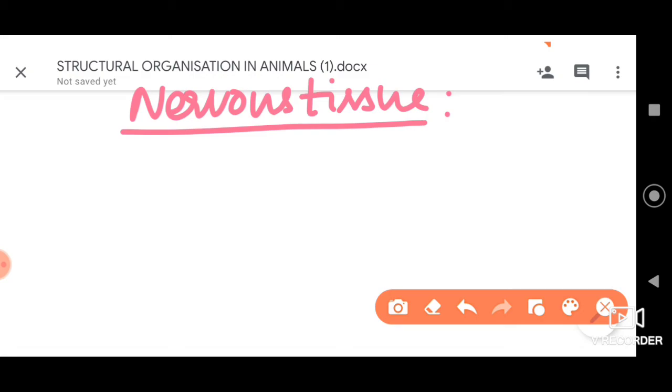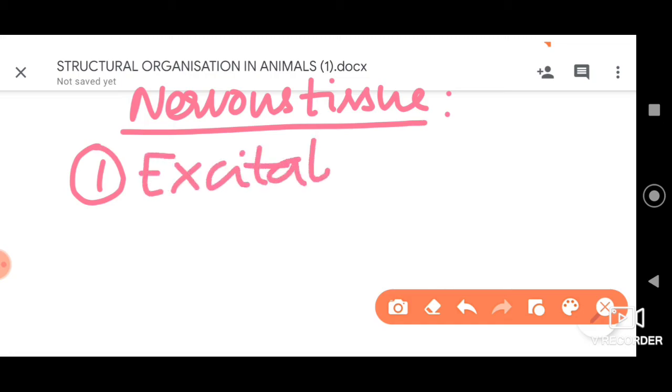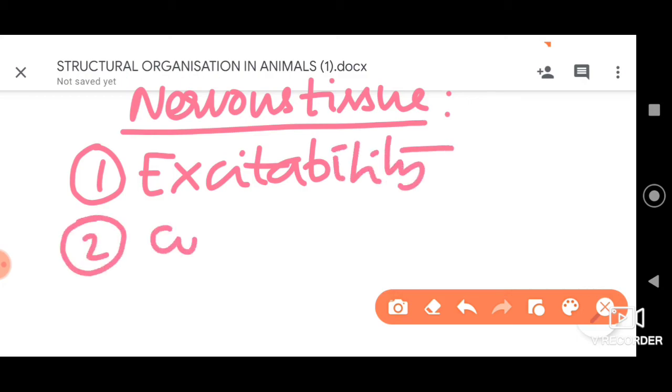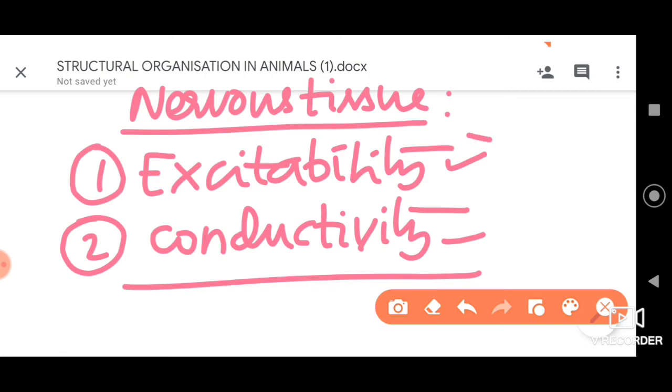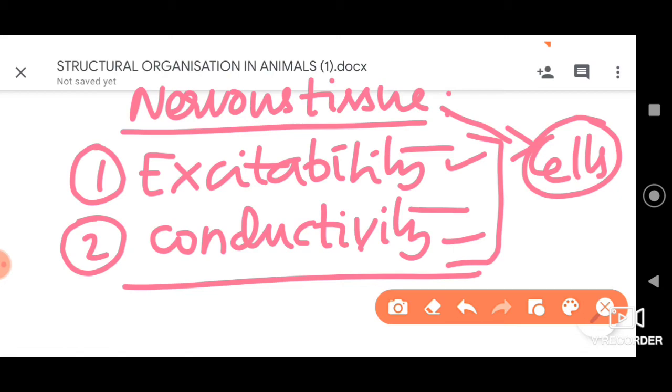They are very specialized to perform two most important functions, dear students: the first is excitability, and the second function is conductivity. Let me tell you what these two functions are. That means, these nervous tissue cells, what we call the neurons.